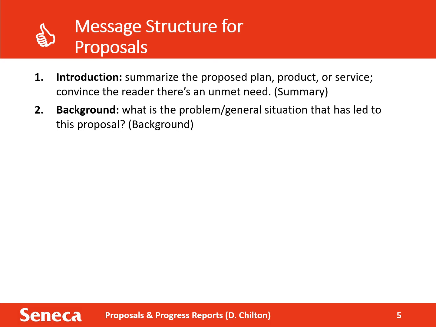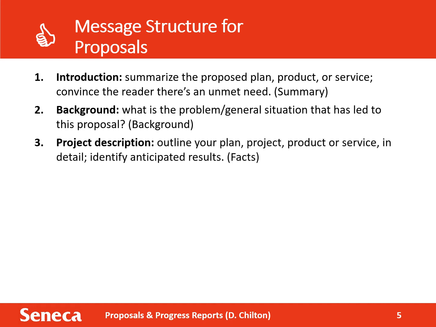The facts section of the proposal structure includes four headings: project description, supporting material and author credentials, supporting arguments, and budget. Together, these sections give the reader all the information they need to decide whether to approve the project. Under the heading Project Description, outline your plan, project, product, or service in detail. Identify anticipated results of the proposal. Convince your reader that the expected results make this project worthwhile.